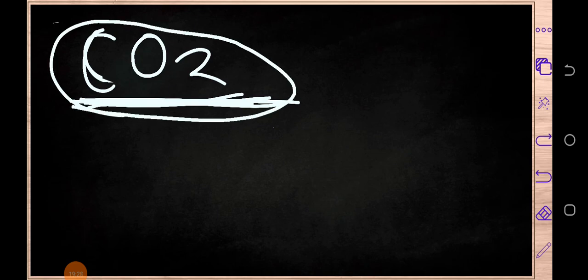Okay, so this is carbon dioxide. How did they come up with such a chemical formula? The first step, for you to write a chemical formula of any molecule or compound, is that you need to know the atoms or the elements present in that particular molecule. What do I mean? Let's say, for example, we have been taught to write a chemical formula of this molecule. This is actually carbon dioxide.